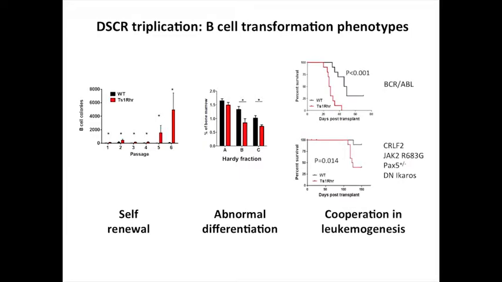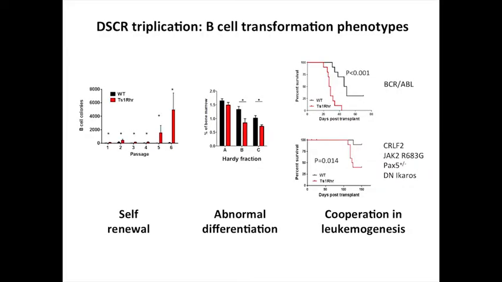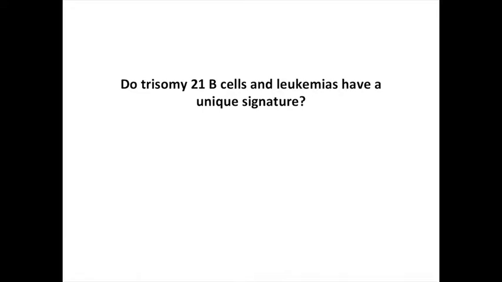And then we could combine this in the mouse with either BCR-ABL on the top, or with a very complex 5-way mouse model we made to model the BCR-ABL-like leukemia that has these several genetic abnormalities. And in every case, when we add the trisomy 21 model to the other model, we get faster leukemia and more leukemia. So we think now we have a model that replicates some of human disease, but narrowed down to only 31 genes triplicated. So this is just 3 copies of 31 genes instead of 2, leads to all these phenotypes. And now we can ask whether we can use the model to define a signature that we may be able to go back to patients with and learn something about the disease.